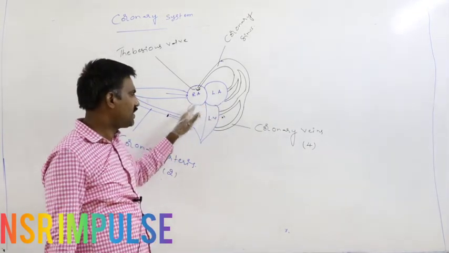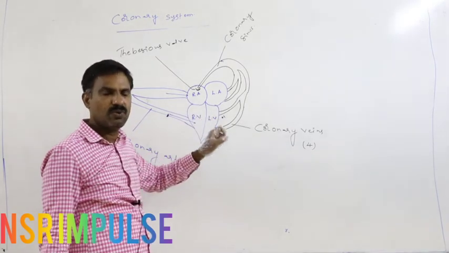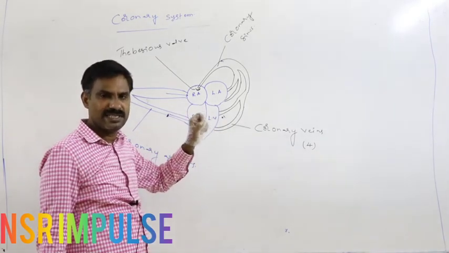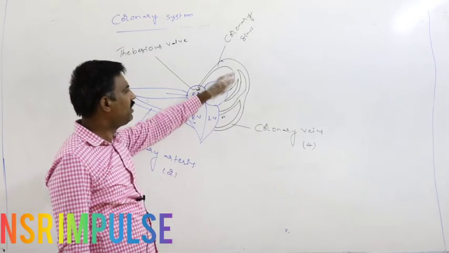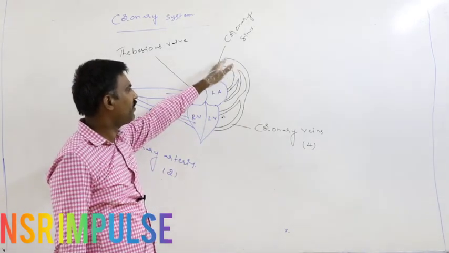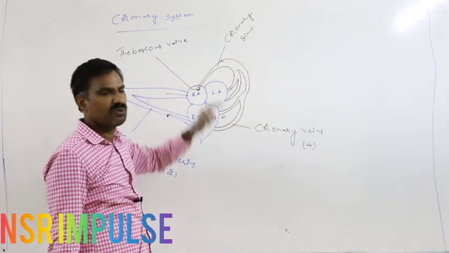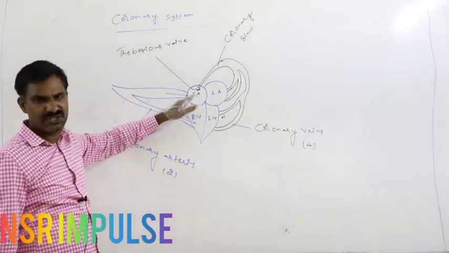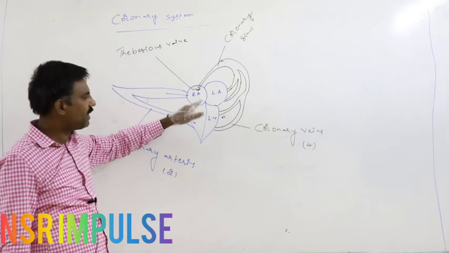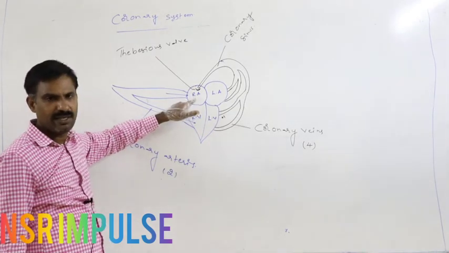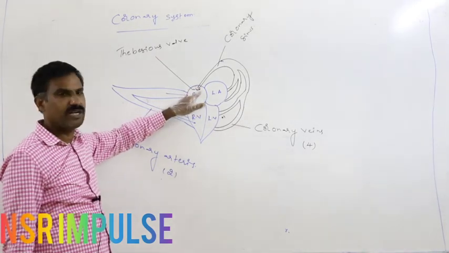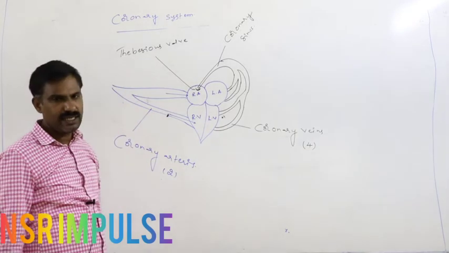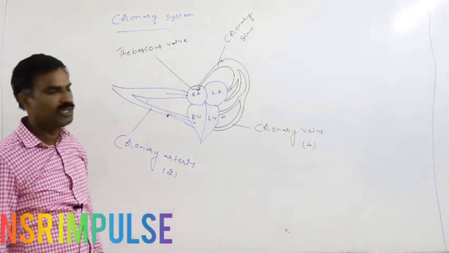From both sides of the heart walls, four coronary veins collect the deoxygenated blood, and these four coronary veins finally unite and form the coronary sinus. That coronary sinus discharges the collected deoxygenated blood into the right atrium. Its opening is guarded by a valve that is known as the Thebesian valve.